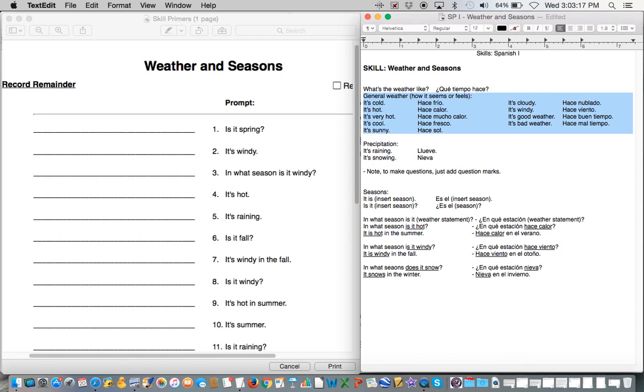Okay. At the top of our notes we've got general statements about the weather, how it feels or seems, and they're all going to use hace, H-A-C-E. They're all using that for general statements about how it feels or seems, and then precipitation, raining and snowing, there's no hace. And then down here we've got statements about seasons.